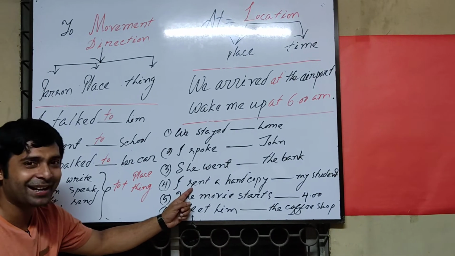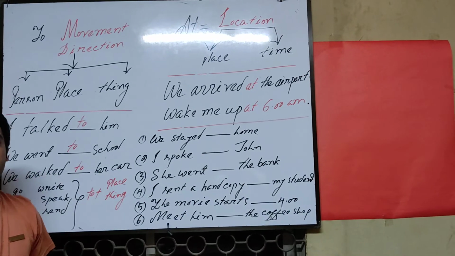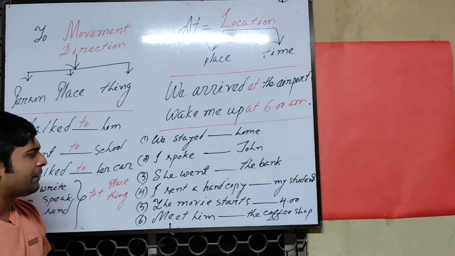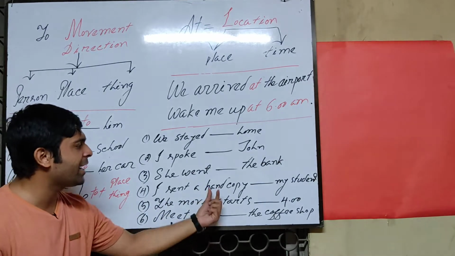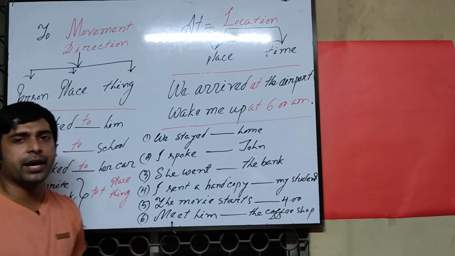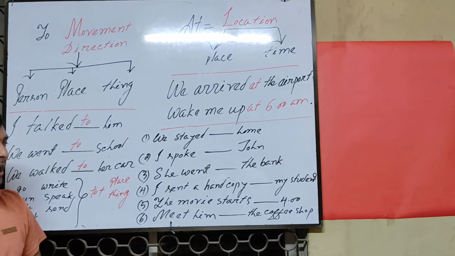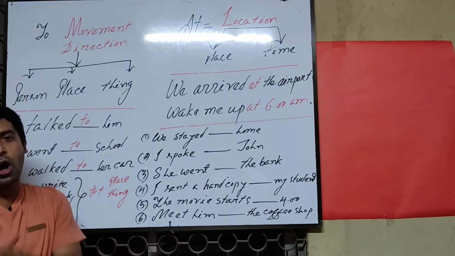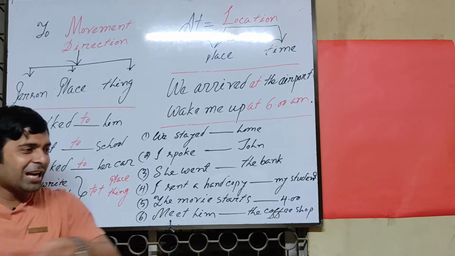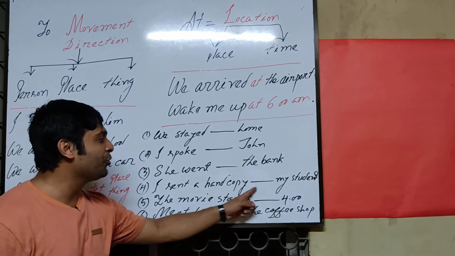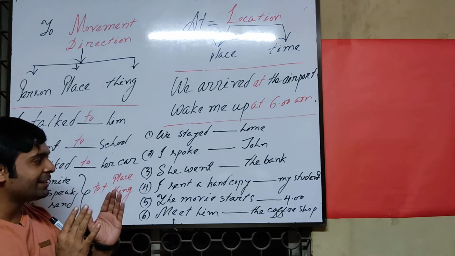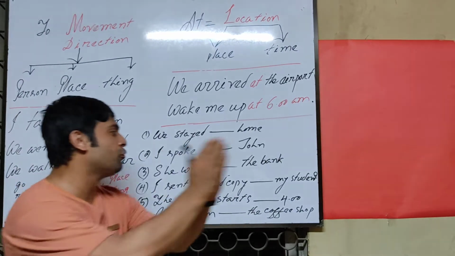Next one. I sent a hand copy, or I sent a mail, or anything else. I sent a hand copy dash my student. I am just sending something. So at my student or to my student? Which one is right? Yes, you are right. To my student. I sent a hand copy to my student.